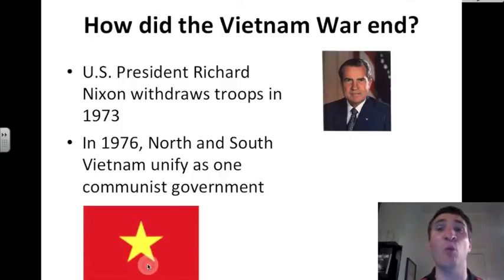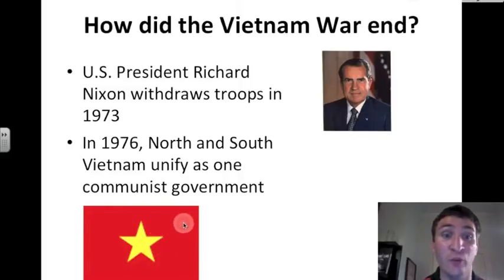How did the Vietnam War end? US President Richard Nixon, here he is, withdraws troops in 1973, and in 1976, North and South Vietnam unify as one communist government. The communists win in Vietnam, and to this day, Vietnam has a communist government. Here is its flag with the red and yellow of communism.